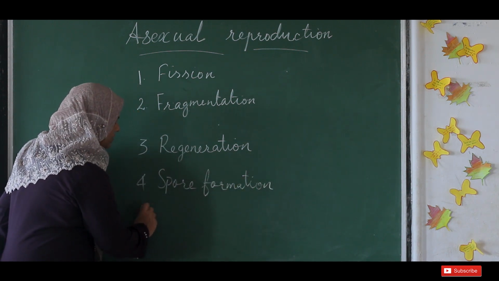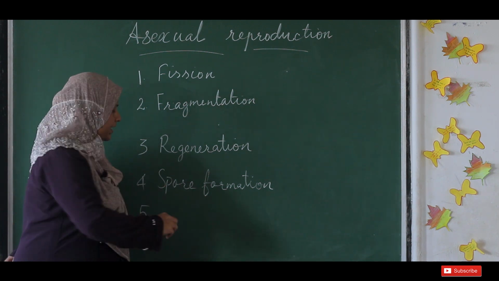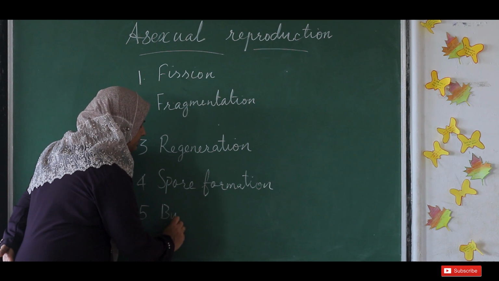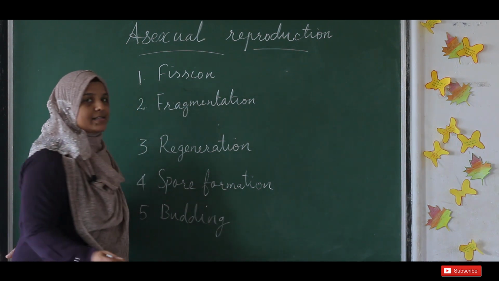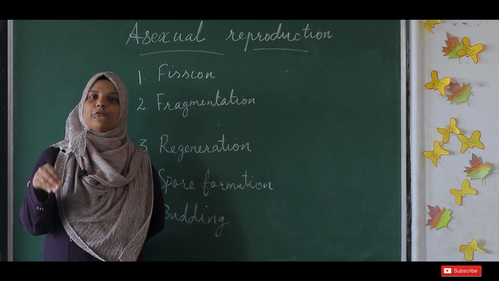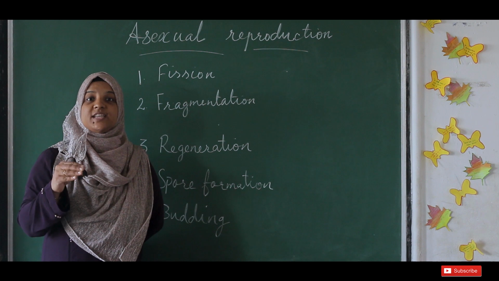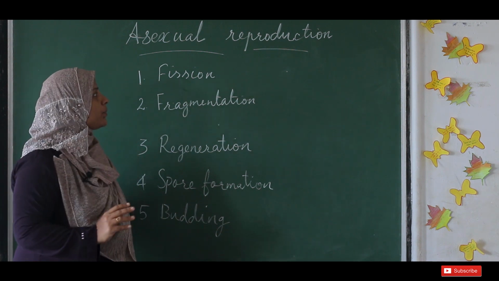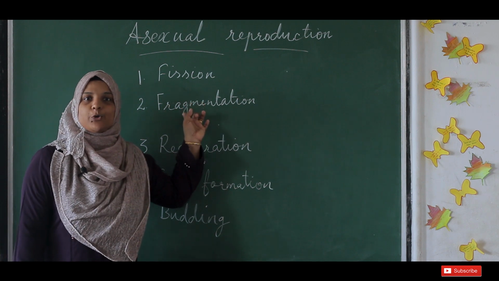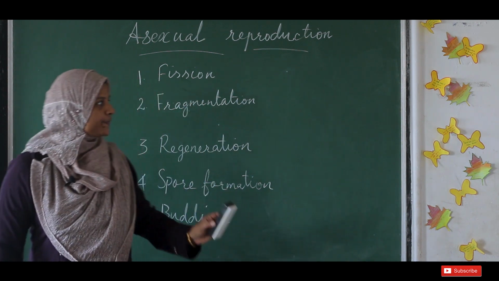Then the fifth method of asexual reproduction, let's say budding. And lastly, we have to look into one more type of asexual reproduction, that is vegetative propagation. So let us look into one by one, in detail.